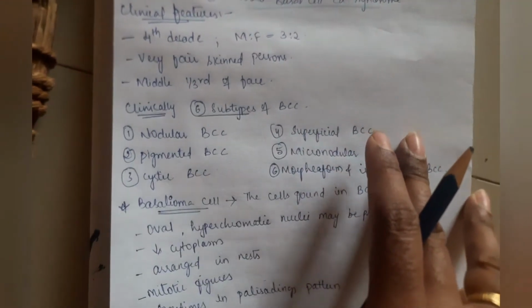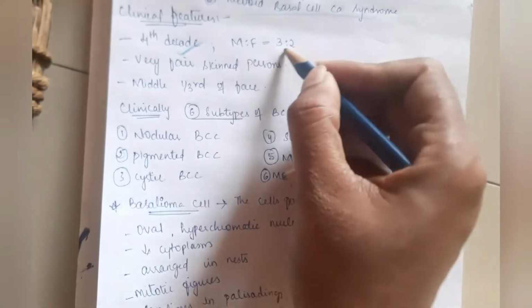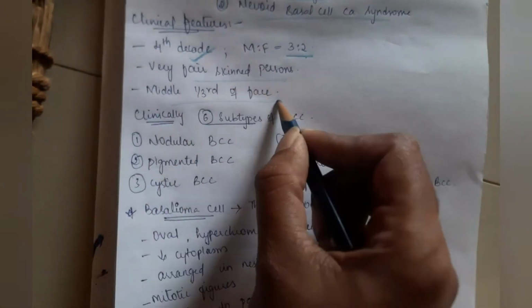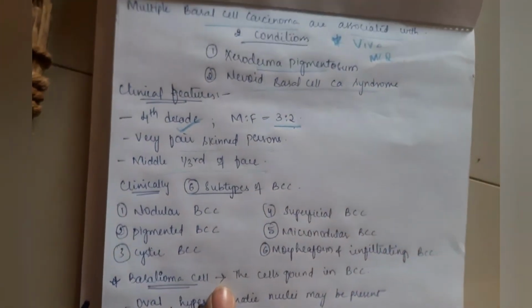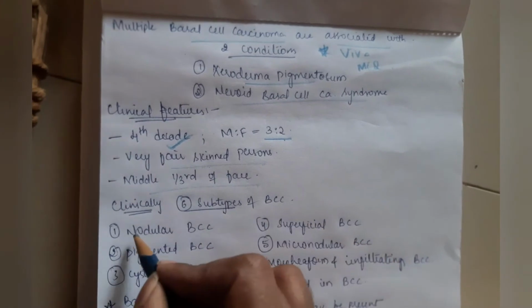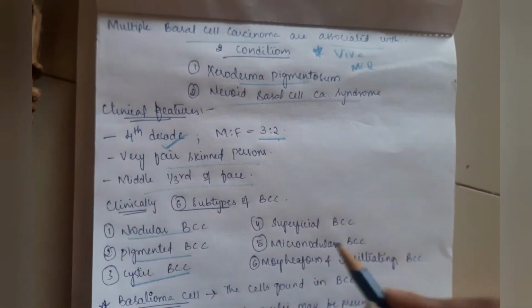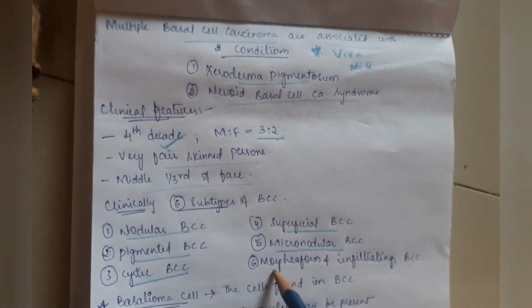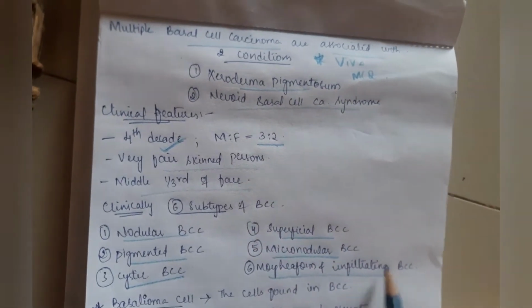Coming to the clinical features of basal cell carcinoma, it occurs in the fourth decade of life and the male to female ratio is 3:2. It occurs in fair-skinned persons and the middle third of the face is most commonly affected. Clinically, there are 6 subtypes of basal cell carcinoma. They are nodular, pigmented, cystic, superficial, micronodular, and morphiform and infiltrating basal cell carcinoma.